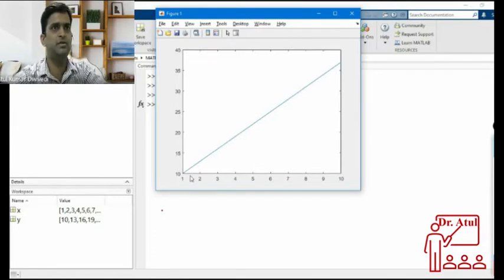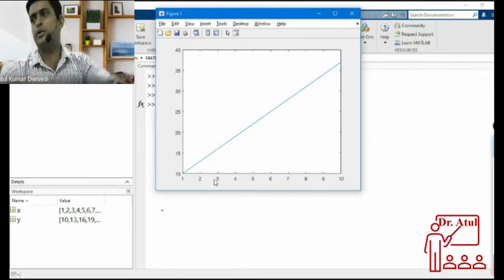This is the plot. In the x-axis, values of x are here, in the y-axis, values of y are here, and because this equation represents a line, this line is the plot. In between you can see that when x equals 8, y equals 31. When x equals 1, y is equal to 10. When x is equal to 2, then y equals 13. So this is the plot.